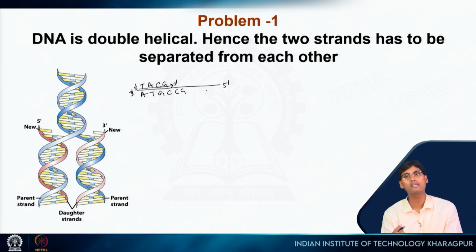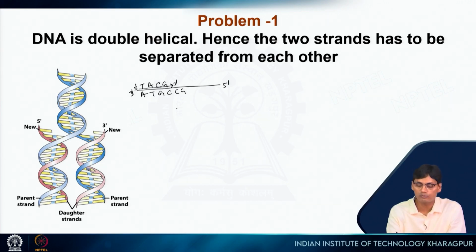And we discussed that if you increase the temperature of DNA to a really high temperature, I would say 70 degree, 80 degree centigrade, then those two strands will be separated. But our body temperature is much lower than that. As a result, DNA is always double stranded and double helical in our body. So the problem is how we will get the single strand template in order to replicate, right?